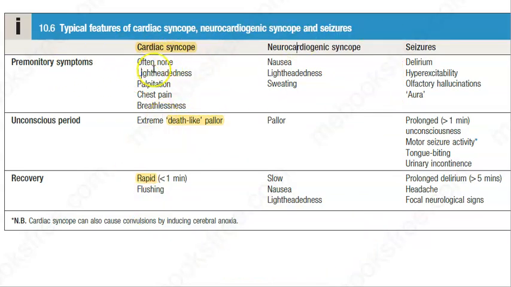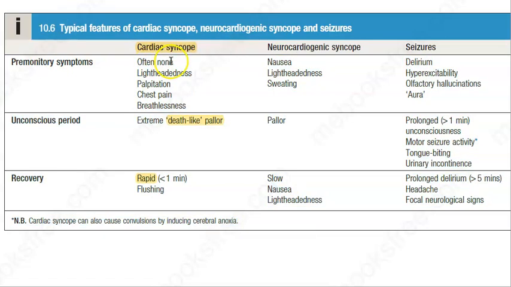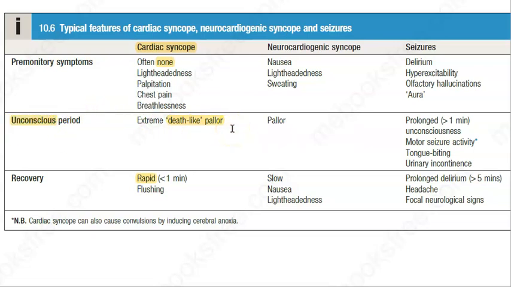So in cardiac syncope, what will happen? You will know that you will fall? Usually, actually, you will not have premonitory symptoms. You will not know you will fall, they are saying. But otherwise, some people can have lightheadedness, palpitation, chest pain, breathlessness, typical cardiac symptoms. And in the unconscious period, these people will have extreme death-like pallor. That means they'll be so pale. That sounds very scary. And they will recover soon, they are saying. And why does cardiac syncope occur? It can occur because of these arrhythmias. Then what else did we say? Mechanical cardiac dysfunction, obstructive cardiomyopathy. So many causes can be there.